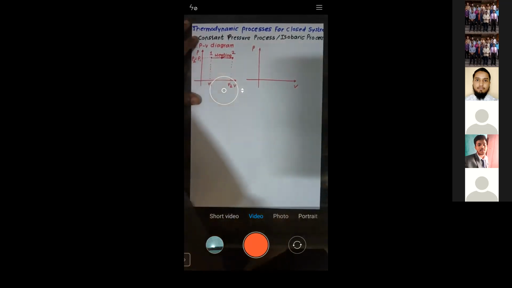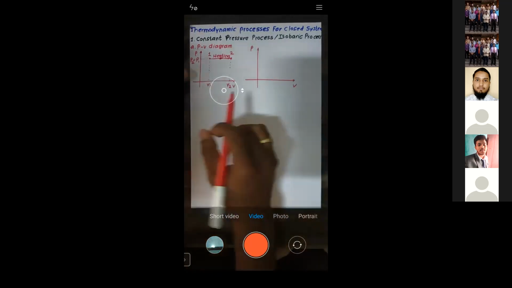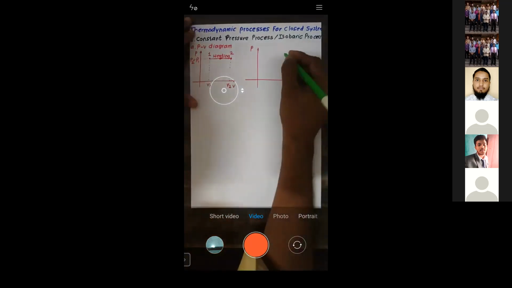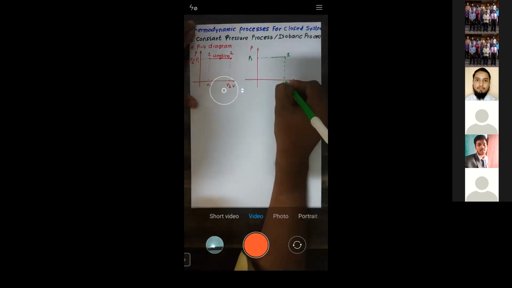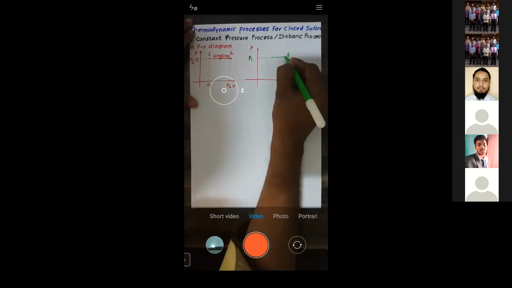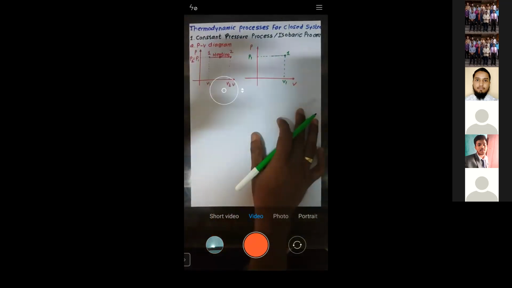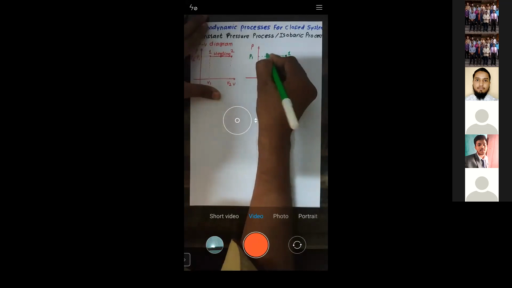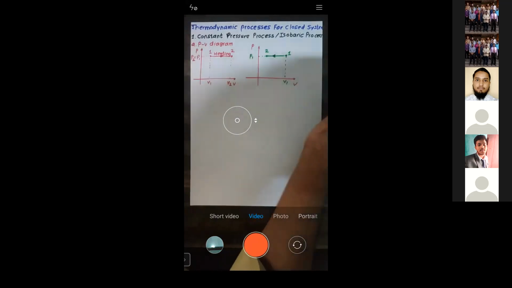So this is the case when I am going on the right-hand side. My initial state 1 is here, I am going on the right-hand side. Exactly the reverse case is also possible. Let us take point number 1 here, where the pressure is P1 and the volume is V1. Now from initial state 1, I will move on the left-hand side, from point number 1 to this point number 2.